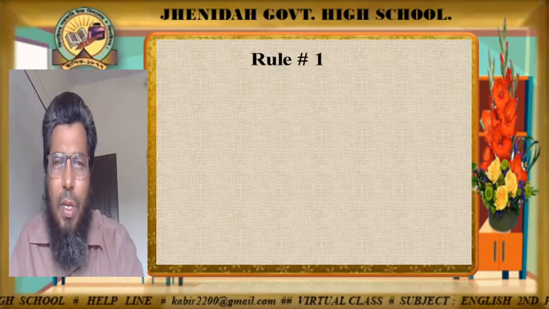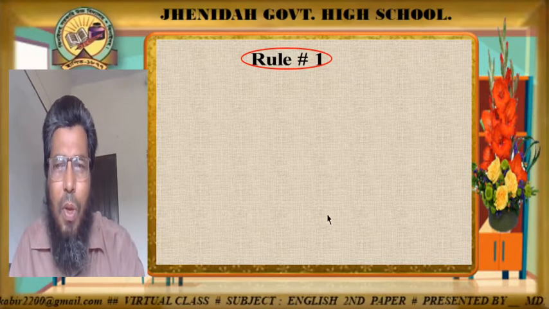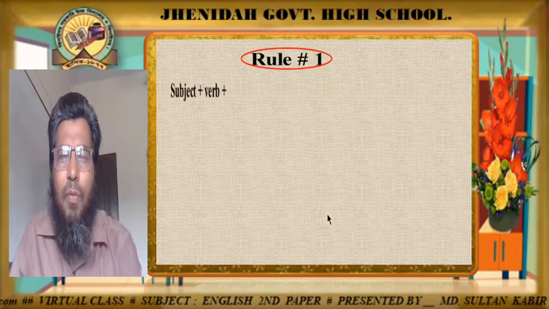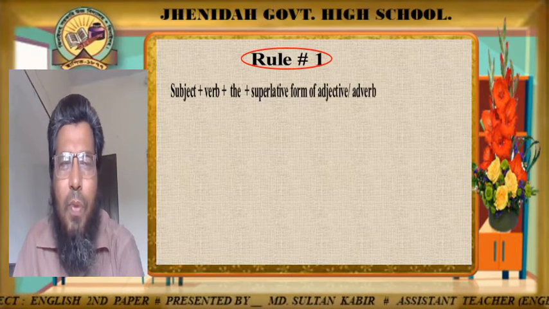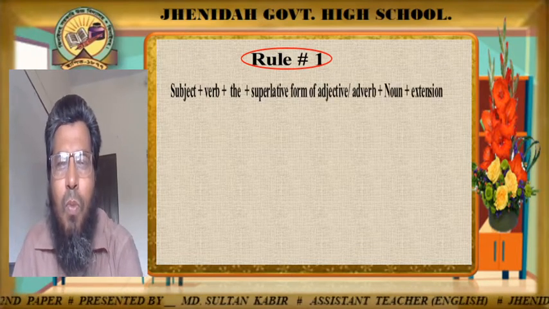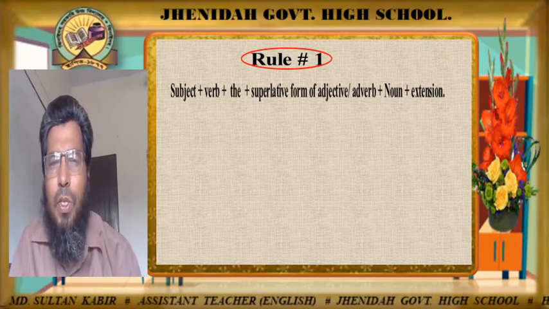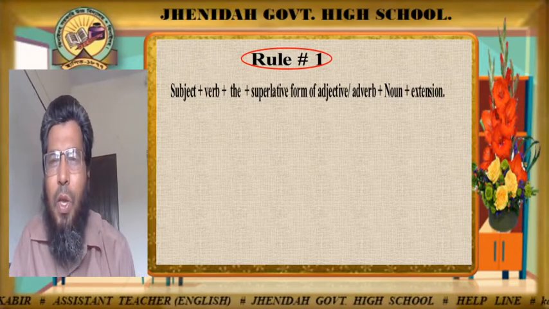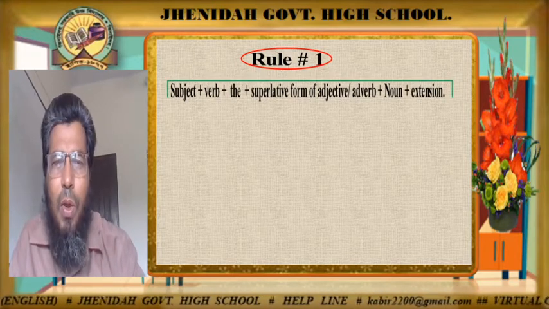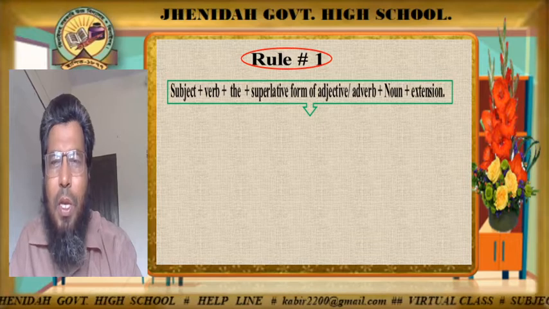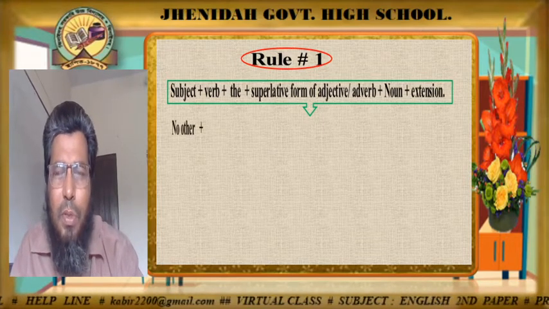Now, dear learners, look at the first rule of superlative degree. The first rule is: subject plus verb plus be plus superlative form of adjective or adverb, then noun plus extension. That means if the superlative degree is formed by following this structure, how can we change it into positive? Now look at the structure.